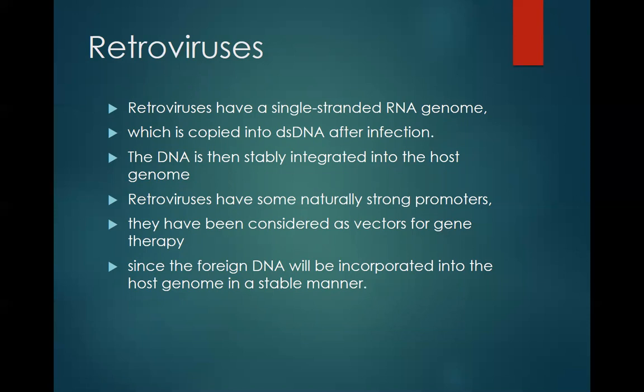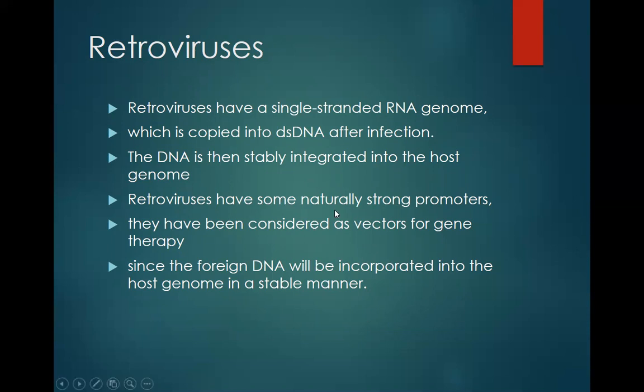You all know the process. This DNA produced by reverse transcription gets integrated into the host genome, and these retroviruses have some naturally strong promoters. That is why they have been considered as vectors for gene therapy, because the foreign DNA will be incorporated into the host genome in a stable manner.